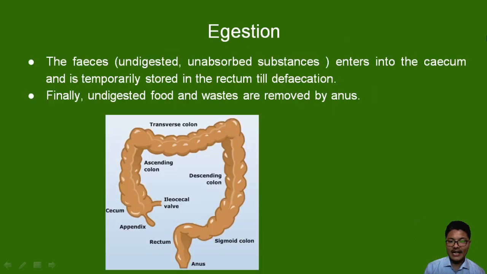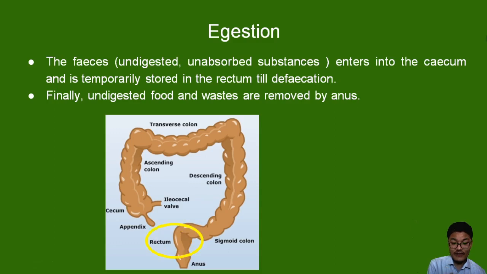Now finally, let's discuss elimination. Undigested food is removed through the anus. We remove our fecal matter or feces, undigested or unabsorbed substances, through a process called defecation, and undigested food or waste is removed by the anus, and is temporarily stored in a structure called the rectum.